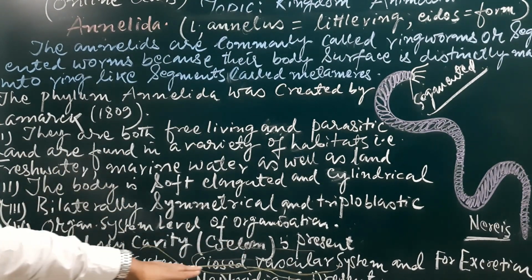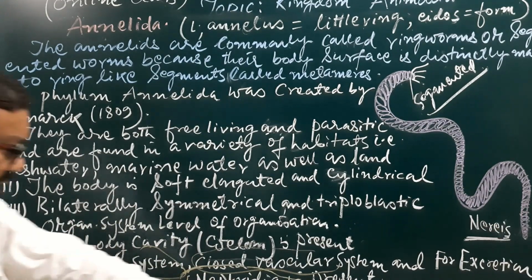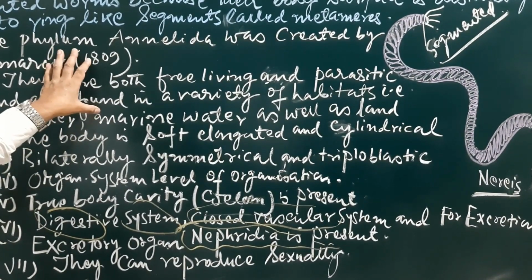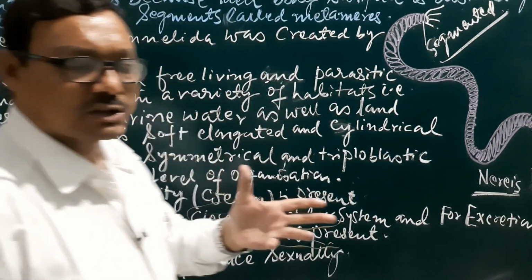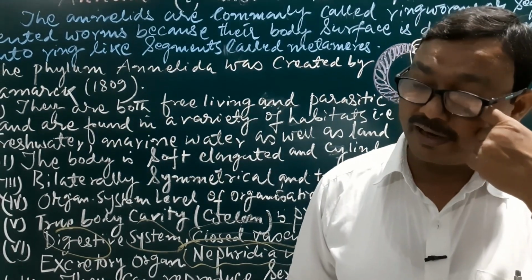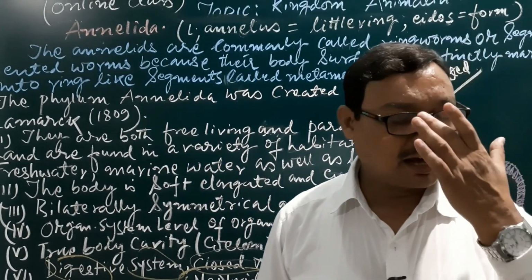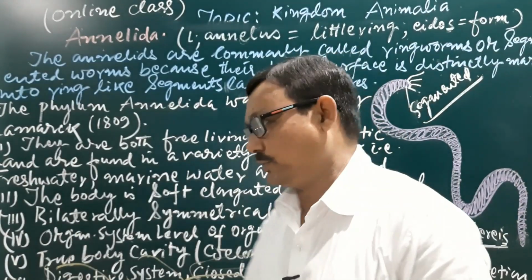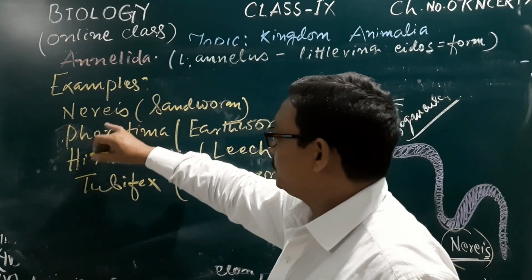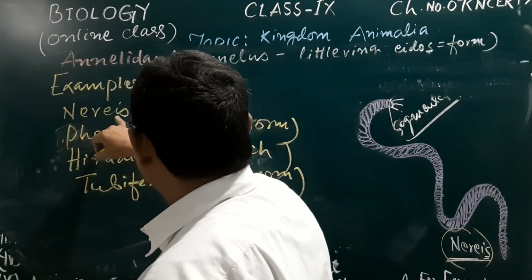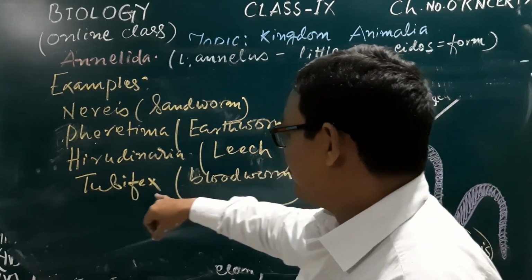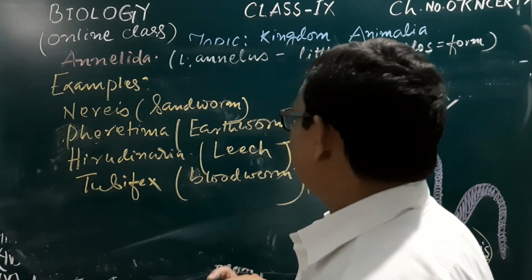And for excretion there is the presence of nephridia. They reproduce sexually. And one more point important to discuss is that they may be unisexual or, like earthworm, hermaphrodite, that means male and female both are present in a single individual. Some more examples, you have seen the example of Nereis. Look here for other examples like Nereis the sandworm, Pheretima the earthworm, Hirudinaria the leech, and Tubifex the bloodworm. So these are some examples.